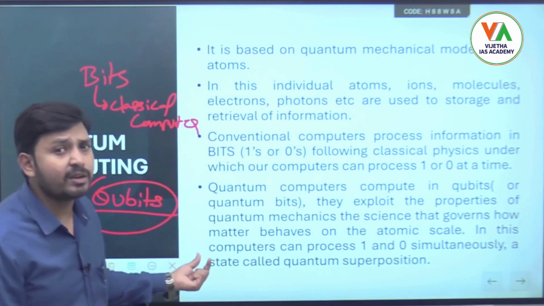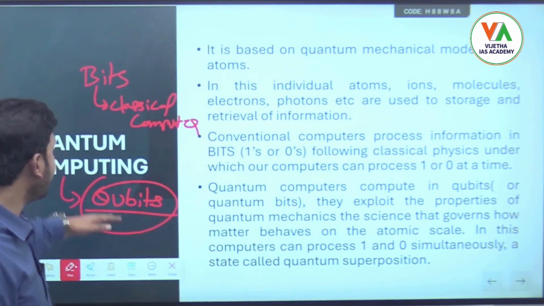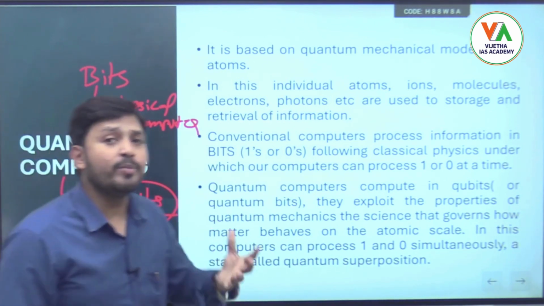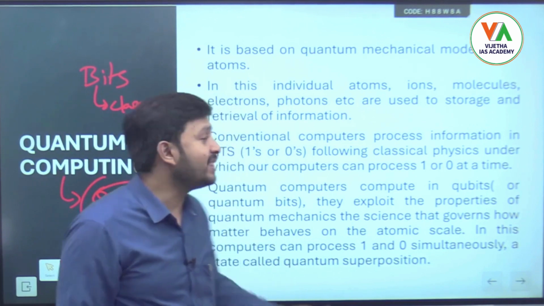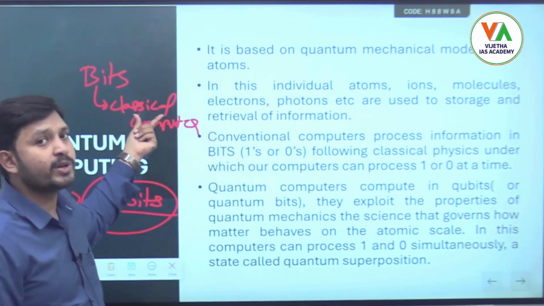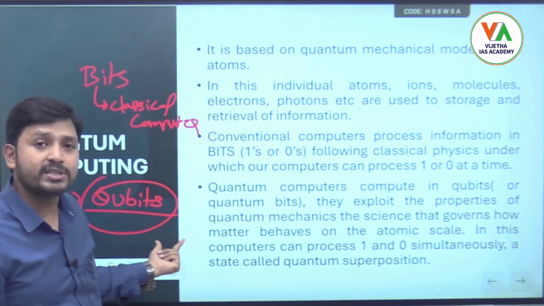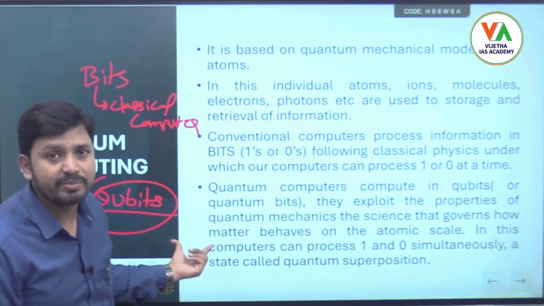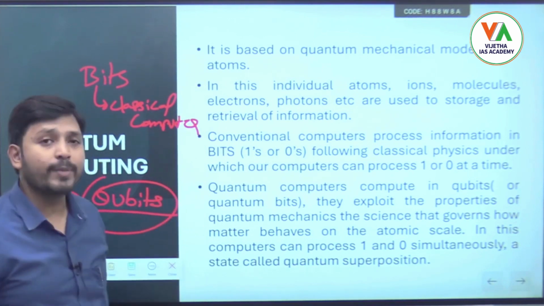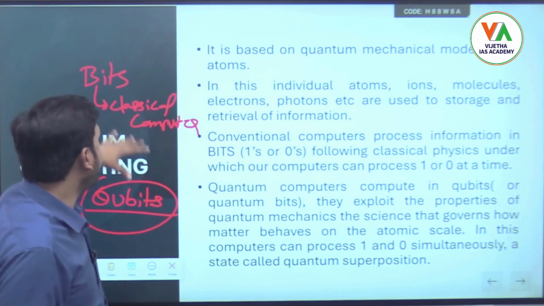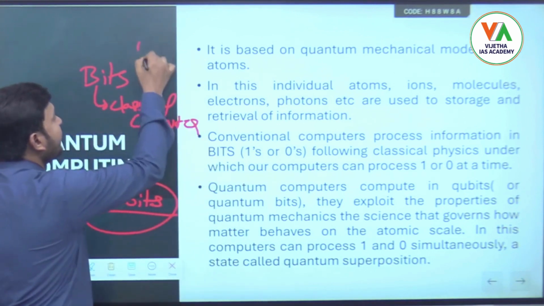So every term is important for our exam. The information will be processed in the form of bits in classical computers, and the information will be processed in the form of qubits or quantum bits in quantum computers. How do they operate? In bits, for example, if I take 0 and 1,